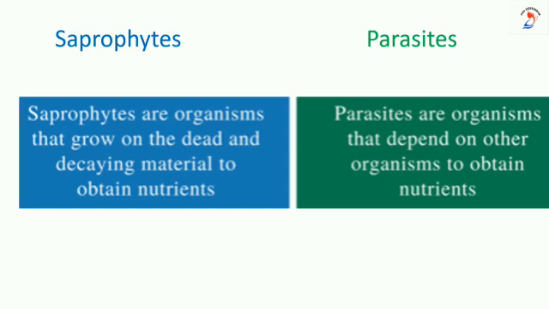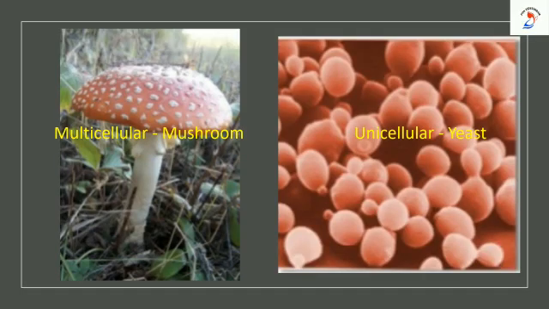Saprophytes, what do you mean by saprophytes? They feed on dead and decayed matter. Then parasites, they live on other living organisms. In this way, they derive their nutrition. Some of the fungi are unicellular, some of them are multicellular. Can anyone name an edible fungus? Mushroom. Yes, mushroom is an example of a multicellular fungus and it is an edible fungus.